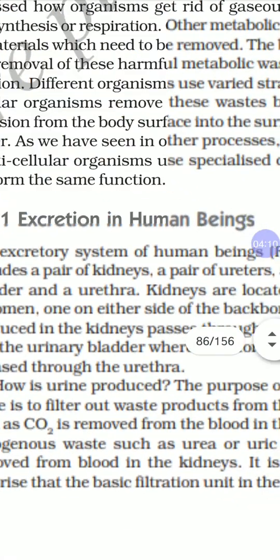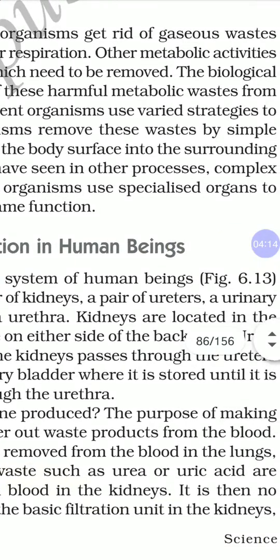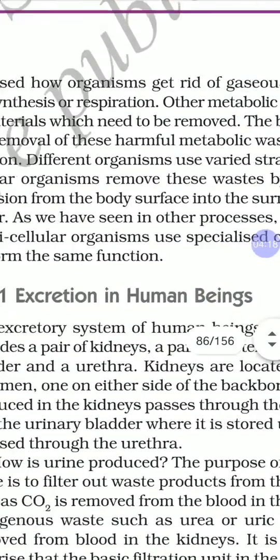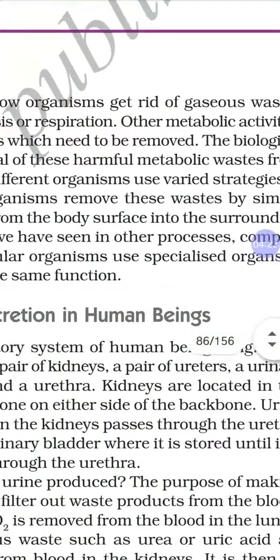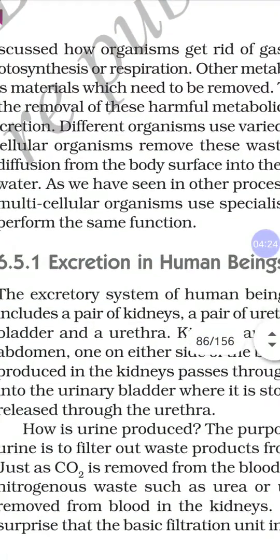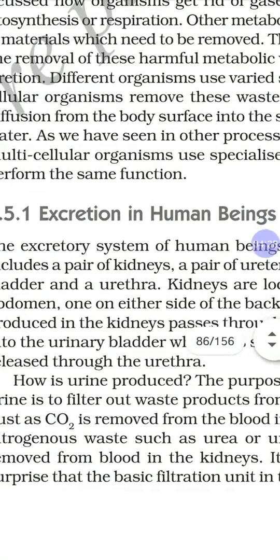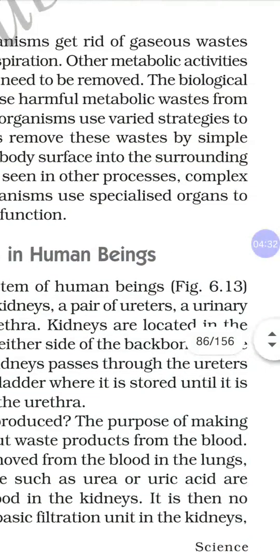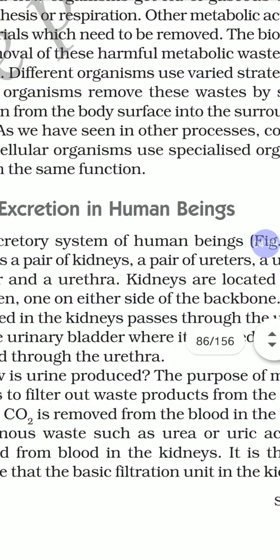Once again, the excretory system of human beings consists of a pair of kidneys, a pair of ureters, urinary bladder and urethra. Kidneys are located in the abdomen on either side of the backbone.